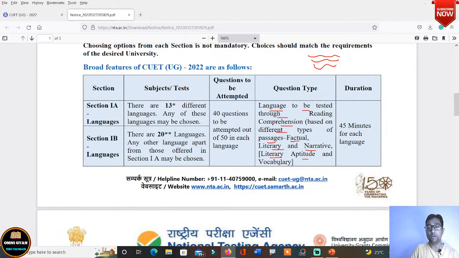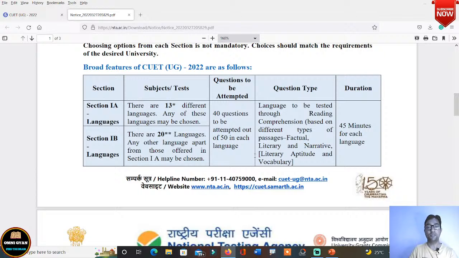Then literary aptitude and vocabulary also will be there, like word meanings, synonyms, antonyms. All this will be there. And duration is 45 minutes for each language. So you'll have to choose 2 languages, one from here, one from here, and 45 minutes each will be given from each category. From here also 45 minutes, from here also 45 minutes. Okay, I hope you have understood.